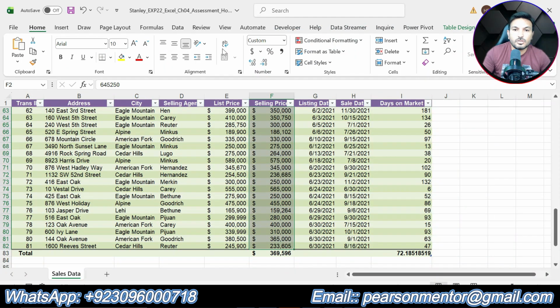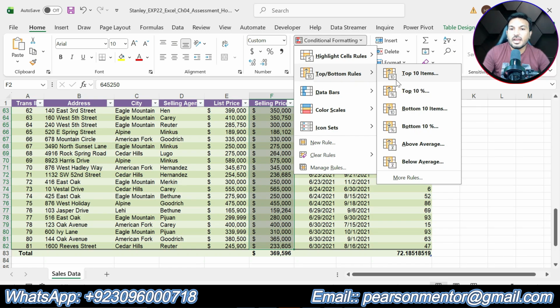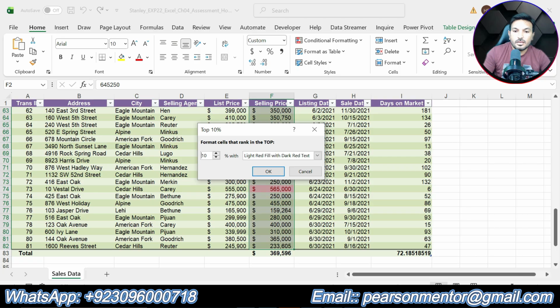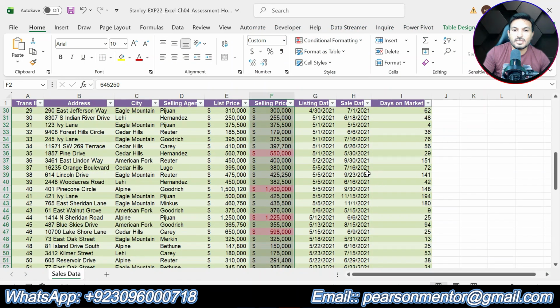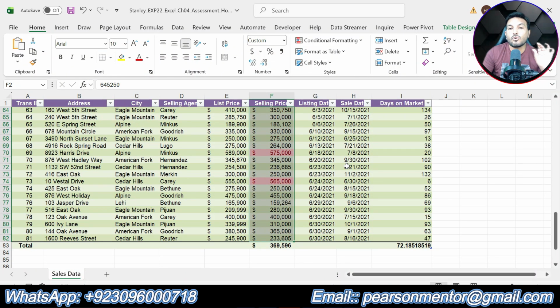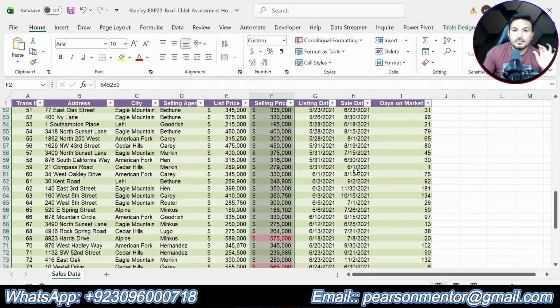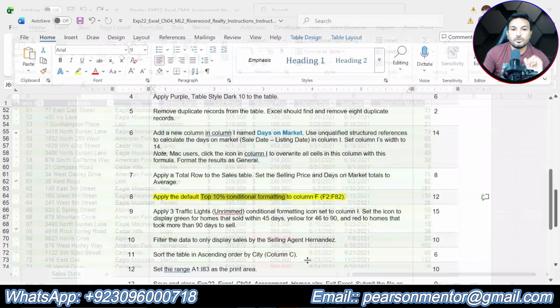So let me go to the home tab, go to conditional formatting, and here you can see top bottom rules, and we are supposed to select top 10%. Okay, default, so click OK. So now you can see that we have applied the conditional formatting to column F for the top 10%. Okay, so that is all about step number 8.